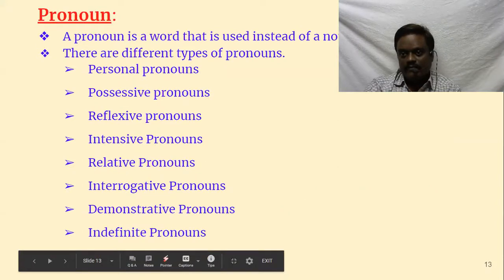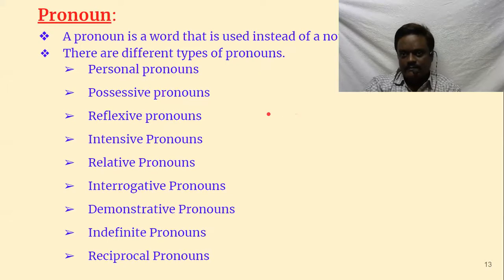Now we'll come to pronouns. Nouns we have completed. A pronoun is a word that is used instead of a noun or noun phrase. So what is a pronoun? It is a word which represents a noun. Every time we don't say Prasad, my name is Prasad, but I never say myself.